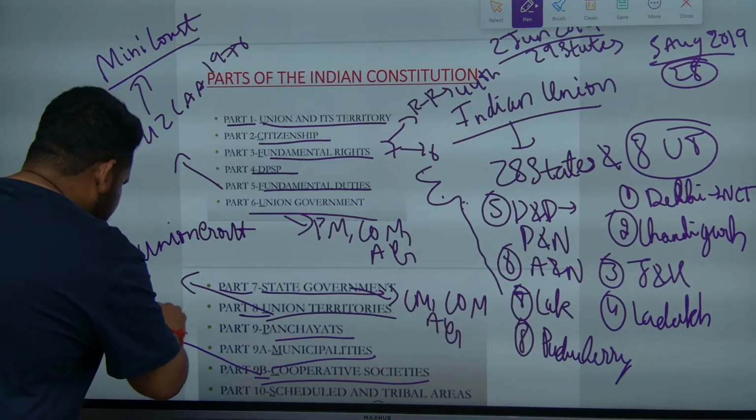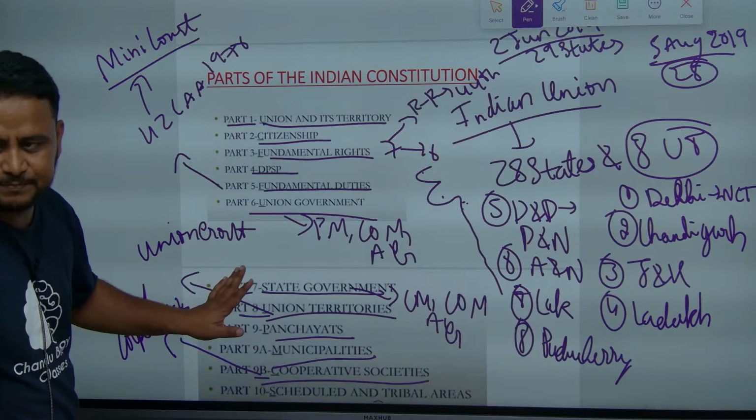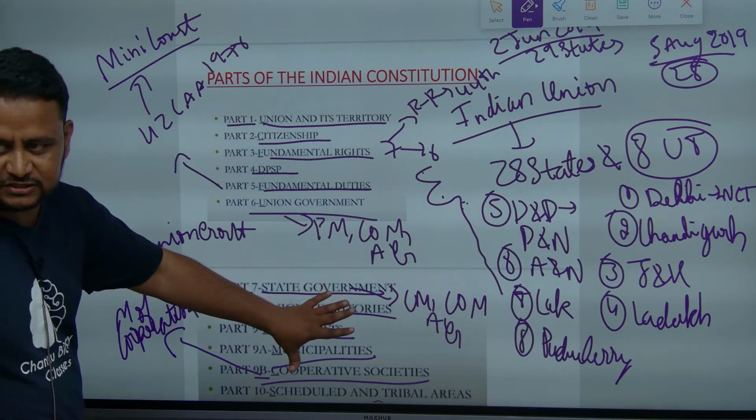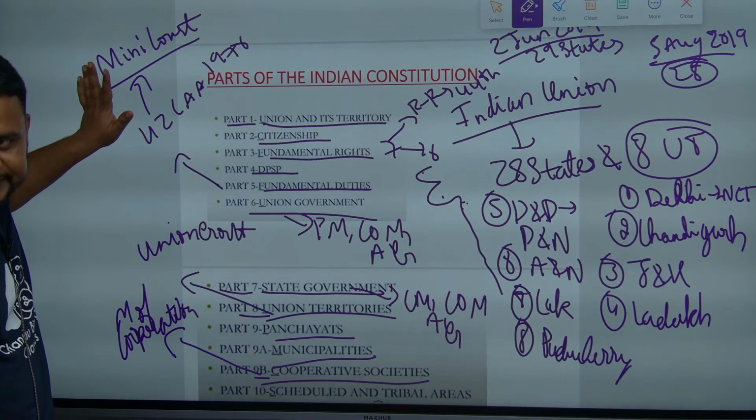Ministry of Cooperation comes from cooperative societies and it is part 9B. So, you must be aware of this. Got it? Part 9B is important. From there cooperative societies come. From there Ministry of Cooperation draws power and the Minister of Cooperation is Amit Shah at that time.